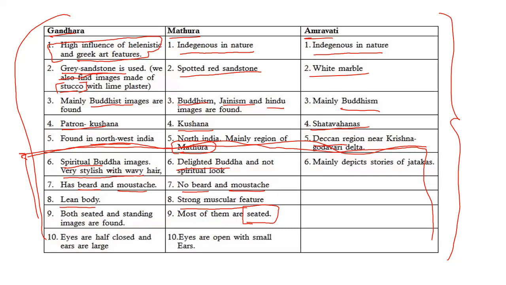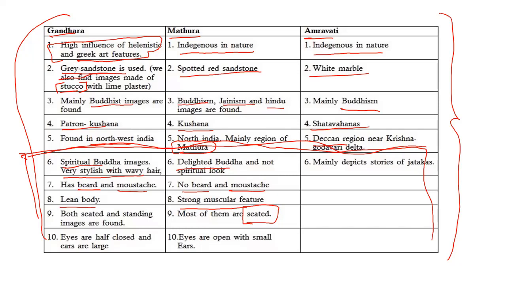Understood? Yes, sir. Okay, how was Buddha in the Gandhara School of Art? Buddha was in a spiritual way, with a very stylish hairstyle and wavy hair. He had a beard and mustache, and the body was very lean. Eyes are half closed and ears are very big. Both seated and standing sculptures were found in Gandhara.